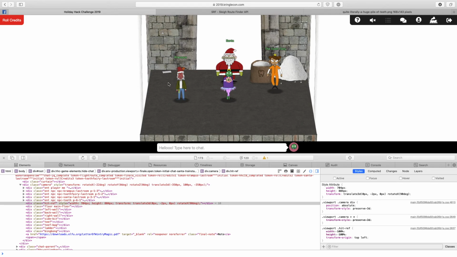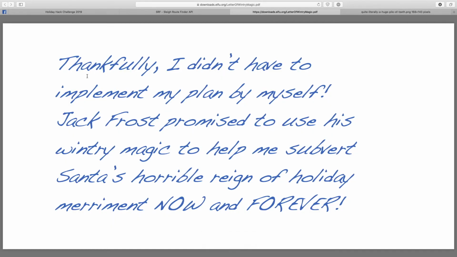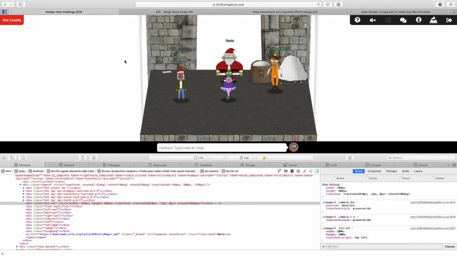If you didn't notice as you went through the challenges, there's also a letter over here. So open up that letter in a new tab. And thankfully I didn't have to implement my plan by myself. Jack Frost promised to use his wintry magic to help me subvert Santa's horrible reign of holiday merriment now and forever. Sounds like Jack Frost has been quite silent in all of this, so could this be a hint on what's to come for next year's CringleCon?